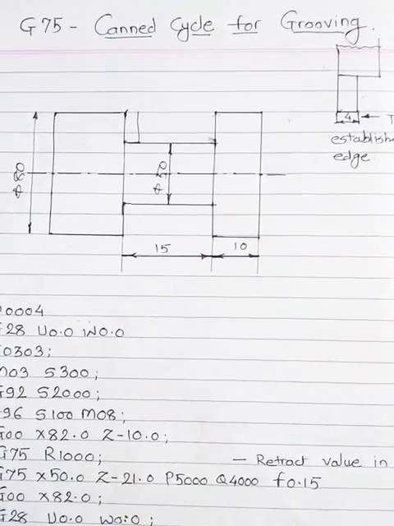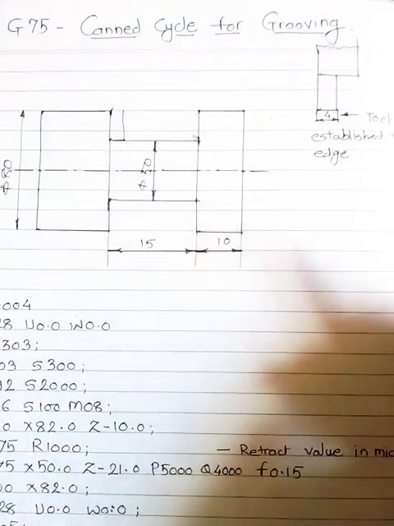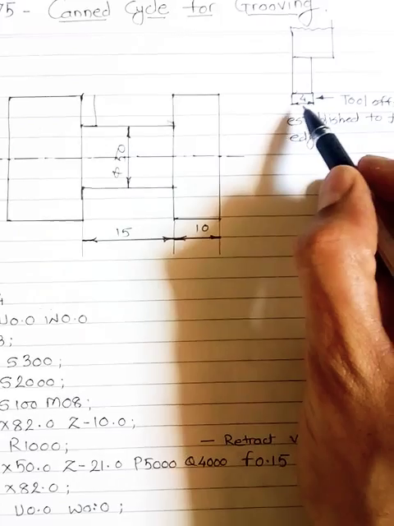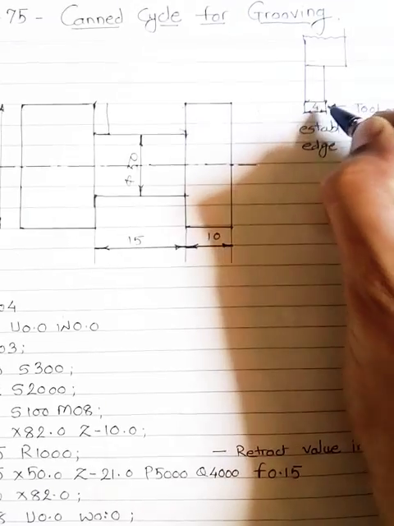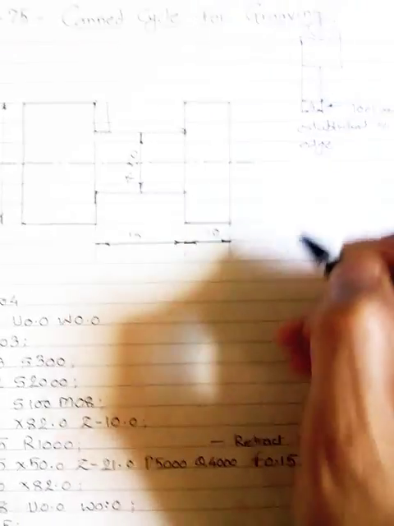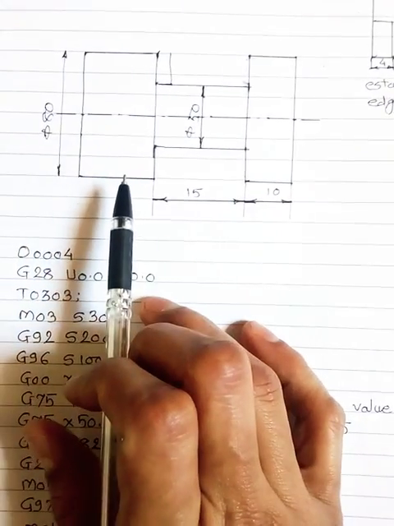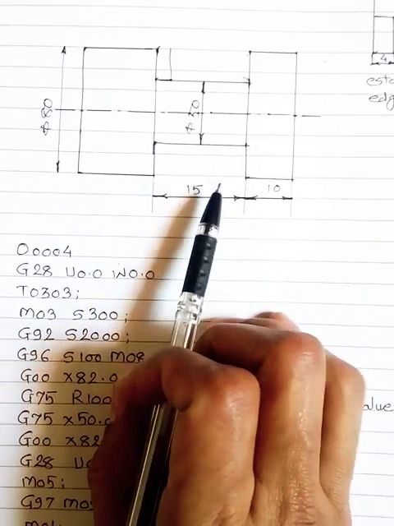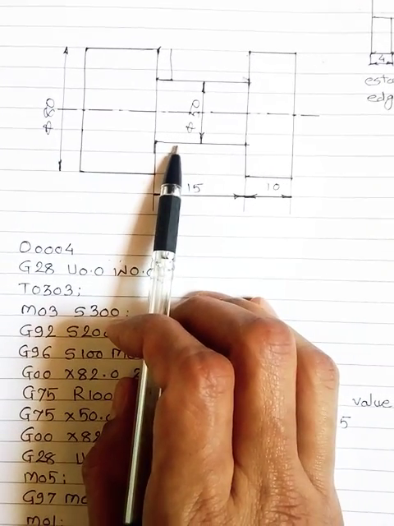Hello friends, today we'll learn the CAN cycle for grooving G75. For grooving purpose we have taken a grooving tool of 4 mm width, and the offset is set on this corner of the grooving tool. You can see in the figure we have taken an 80 mm diameter workpiece, and we have to perform a grooving operation between this 15 mm distance up to a diameter of 50.